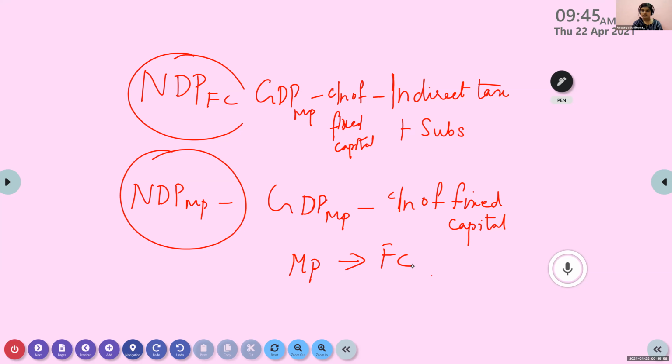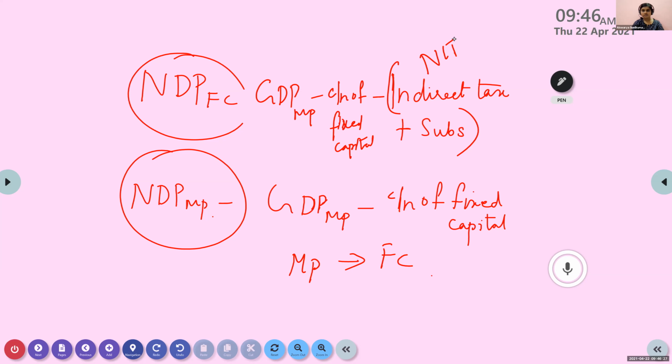No, this is MP, you are going to FC. What you have to do? Subtract. When you are going from MP to FC, you have to reduce NIT.